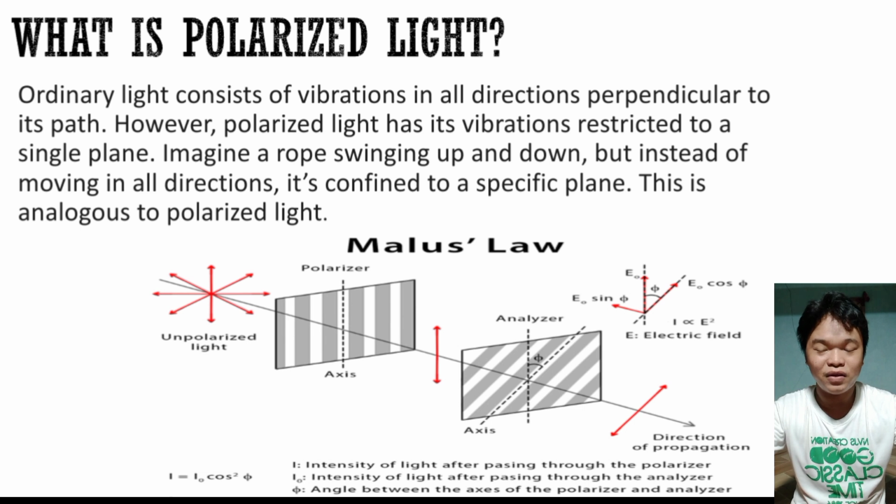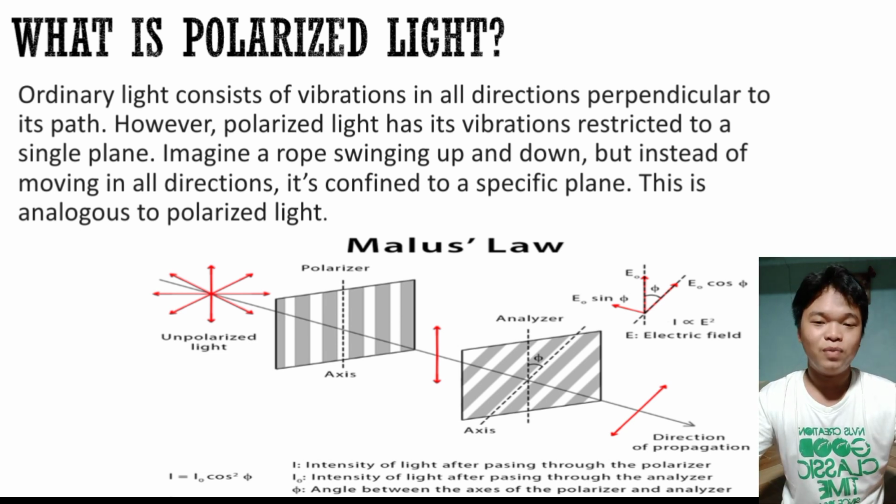This is analogous to polarized light, where the direction of oscillation of its electric field is restricted to a specific plane, unlike unpolarized light where the electric field oscillates in all directions perpendicular to the direction of propagation.